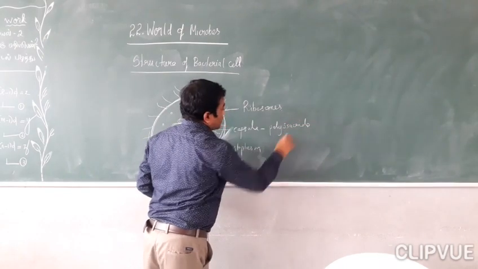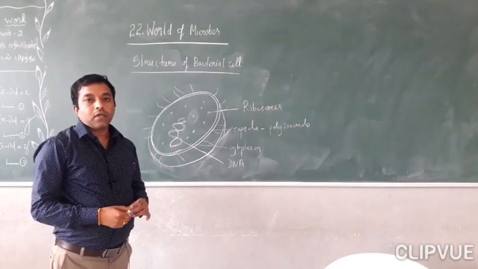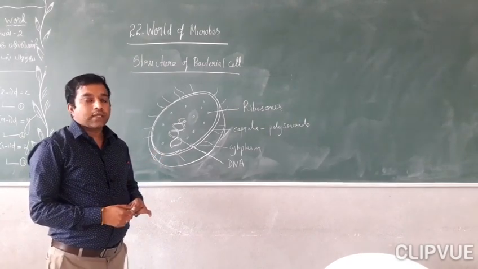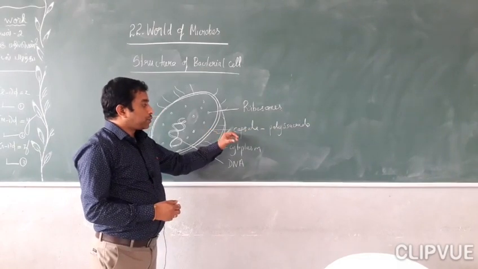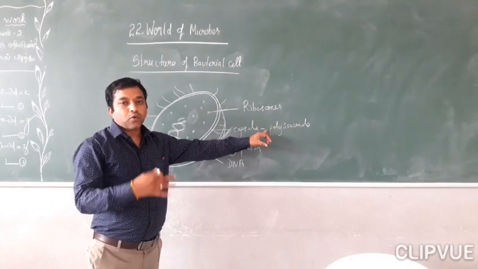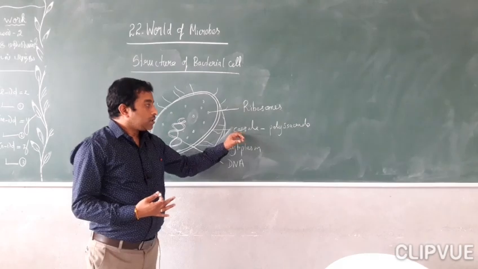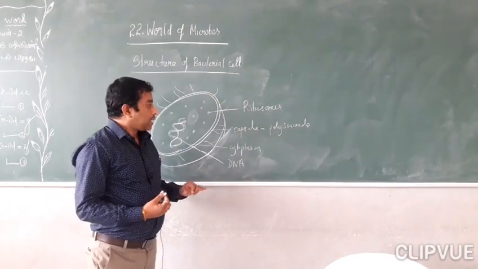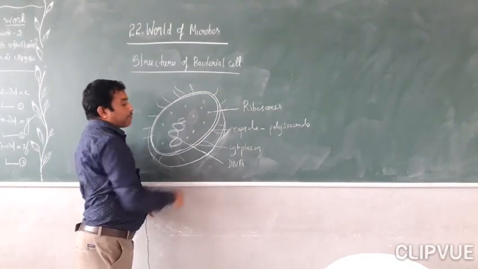This capsule is made of polysaccharides. What do we mean by polysaccharides? Two or more sugar molecules, such as glucose, are present, so it is called a polysaccharide. So the cell wall has a capsule, which is polysaccharide. Clear?